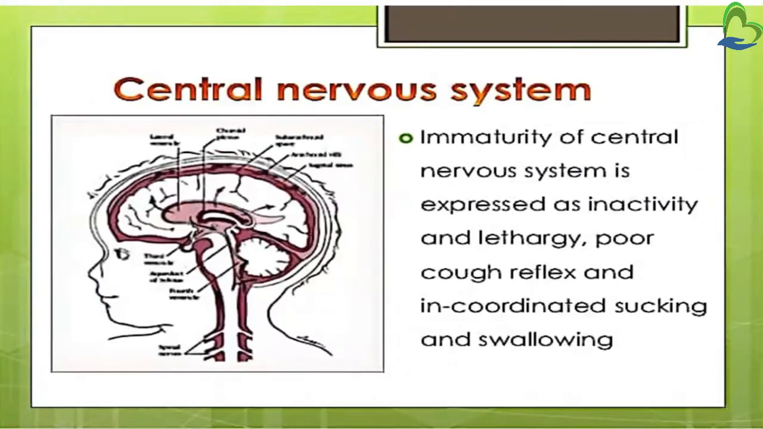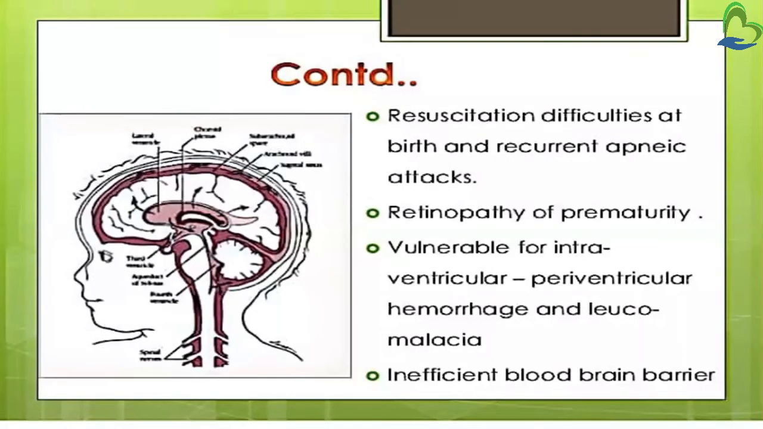In the central nervous system, there is immaturity of the central nervous system. Because of this immaturity, one can see inactivity, lethargy, poor cough reflex, and incoordinated sucking and swallowing reflex. Then resuscitation is difficult at birth and recurrent apneic attacks are seen in this preterm baby. Then retinopathy of prematurity, which is a potentially blinding eye disorder.